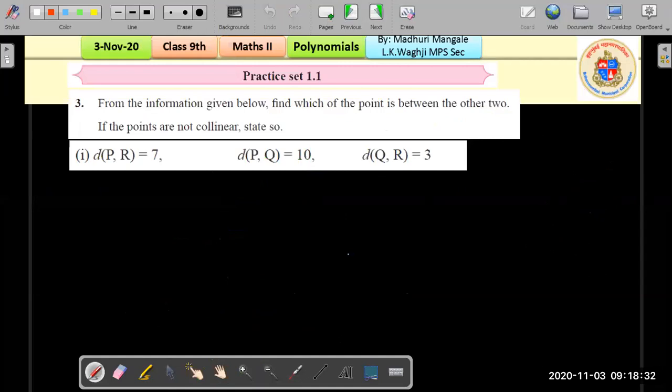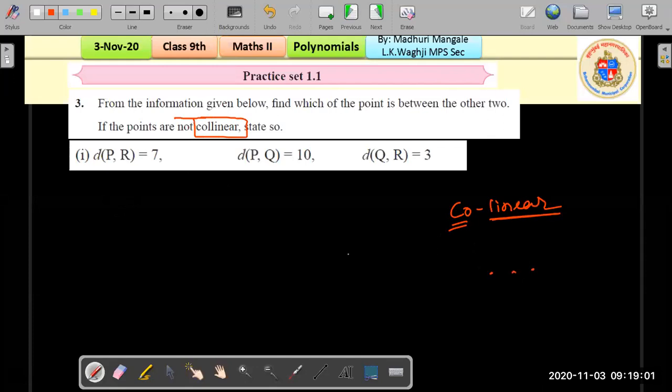From the information given below, find which of the points is between the other two. If the points are not collinear, state so. So here the word collinear is used. What do you mean by collinear? Collinear means points in a line. Linear means a line formation, and co means points which are next to each other.